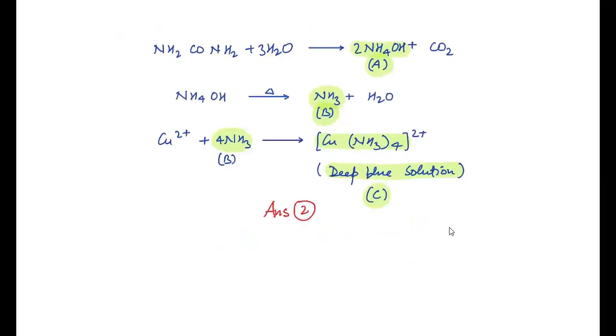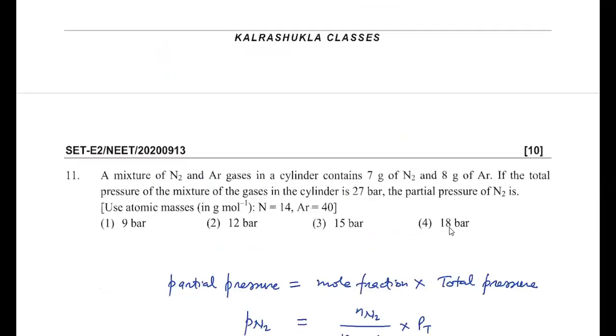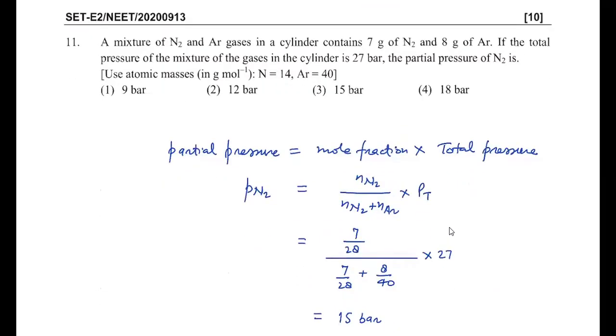Moving to the next question, it's question number 11. A mixture of nitrogen and argon gases is in a cylinder containing 7 gram of nitrogen and 8 gram of argon. If the total pressure of the mixture of gases in the cylinder is 27 bar, the partial pressure of nitrogen is? We all know that partial pressure is equal to mole fraction into total pressure. So first we calculate the mole fraction of the gases. First gas is nitrogen, 7 gram, another gas is argon, 8 gram.